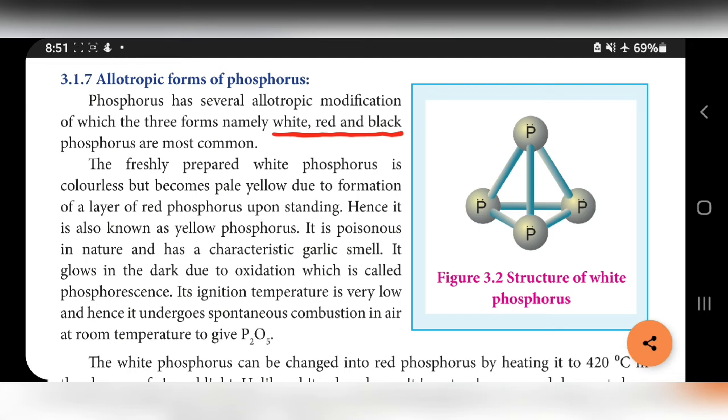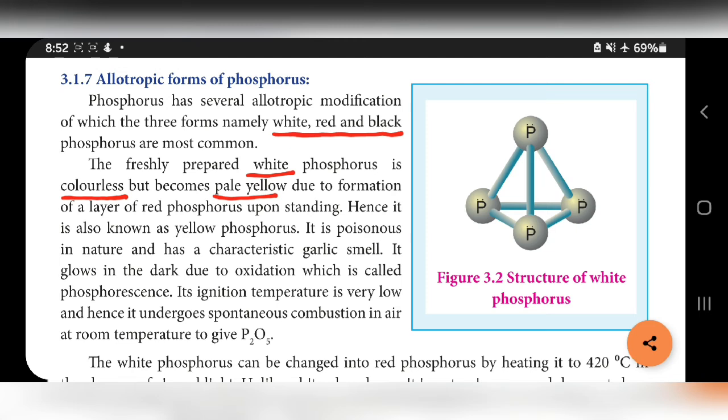Mainly white phosphorus, red phosphorus and black phosphorus are available. The freshly prepared white phosphorus is colorless. So physical properties are given. The white phosphorus is colorless but becomes pale yellow due to the formation of a layer of red phosphorus upon standing. If standing means it forms a pale yellow color due to the formation of red phosphorus, and it is also known as yellow phosphorus.